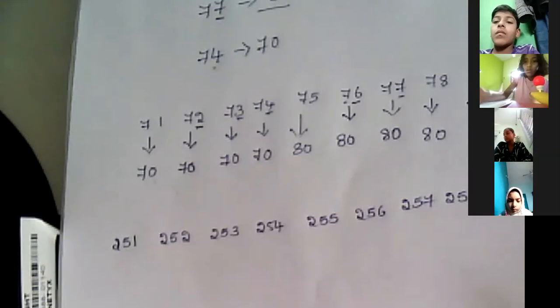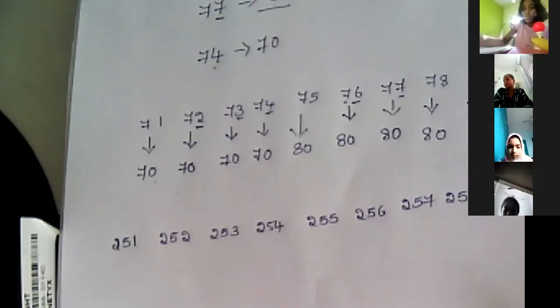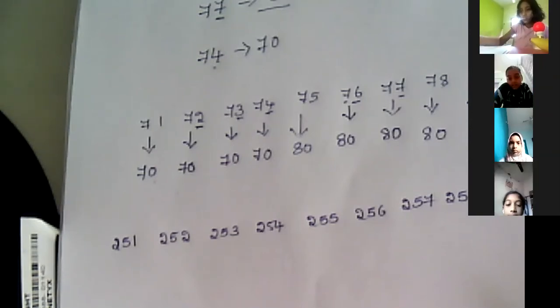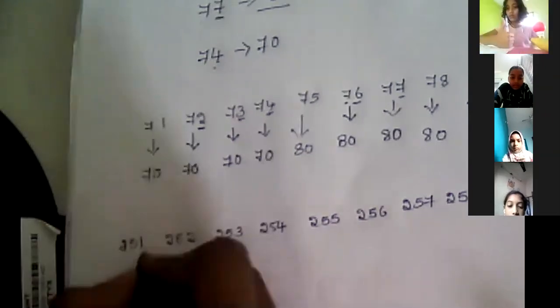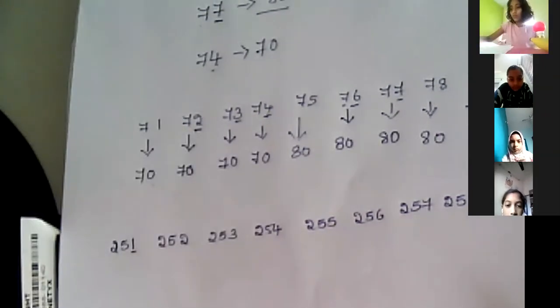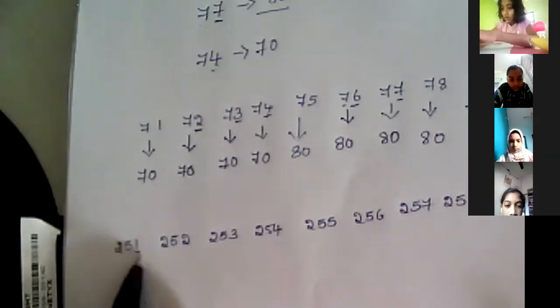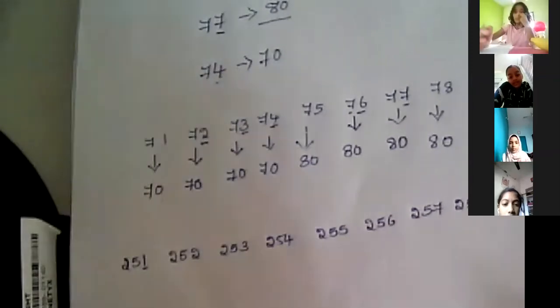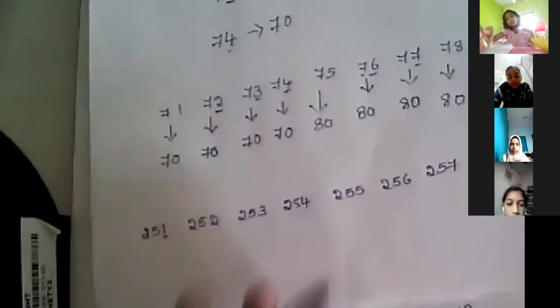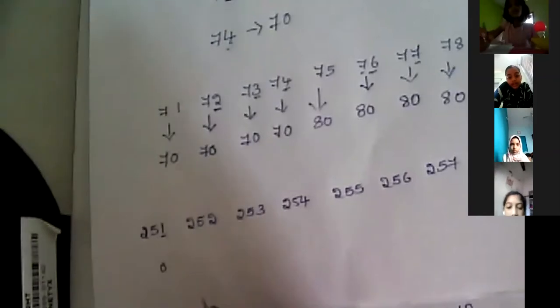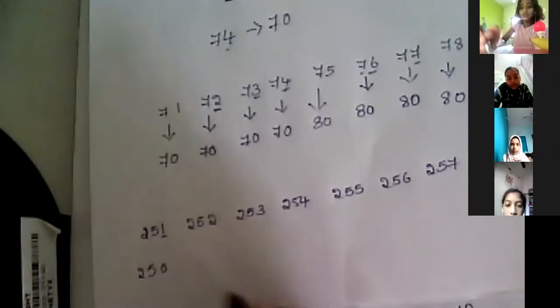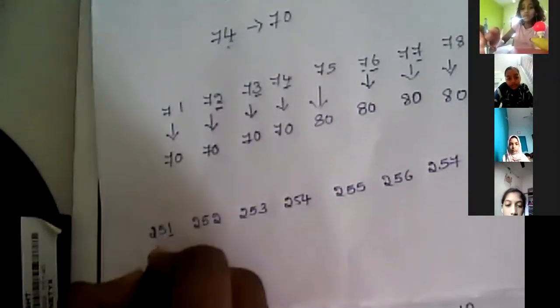So first, I have taken 251, right? So here also I have to make these nearest tens. So I will check the ones place again. If you want to write the nearest 10, you have to check the ones place. In the ones place I have a 1. 1 is less than 5. So I'll make it 0 and 25 as it is, 250.